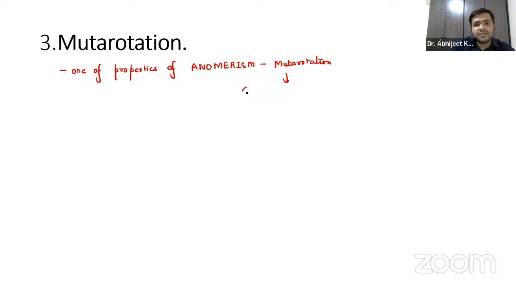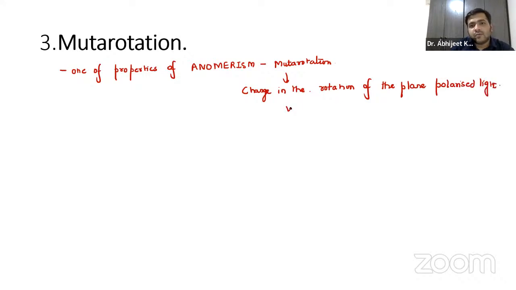It means that there is a change in the rotation of the plane polarized light with time, guys.